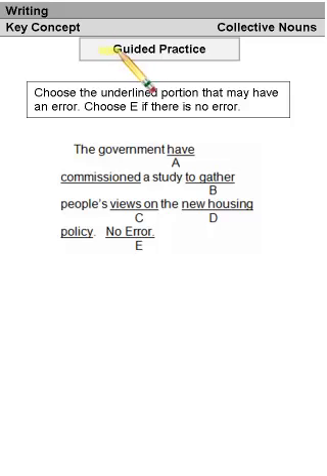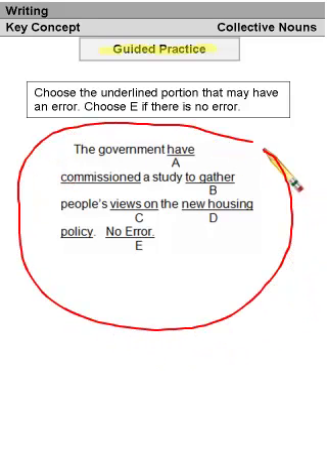Guided practice 2. Choose the underlined portion that may have an error. Choose E if there is no error. This is an example of an error identification problem. You're given one sentence, and 4 parts of it are underlined. Find the part that has the error in it. If you feel there is no error, you choose E, no error. Let's read the sentence together.